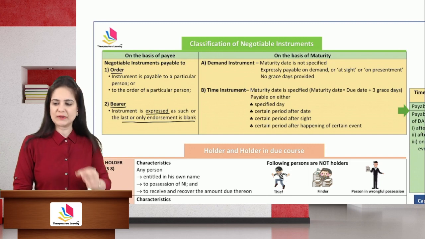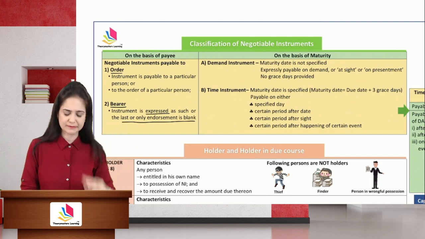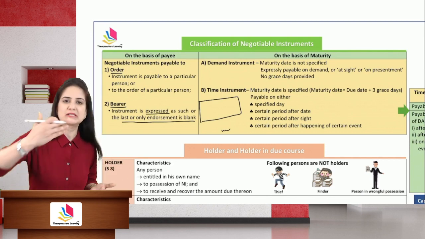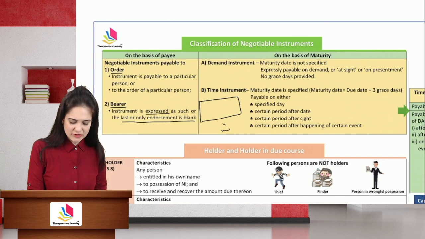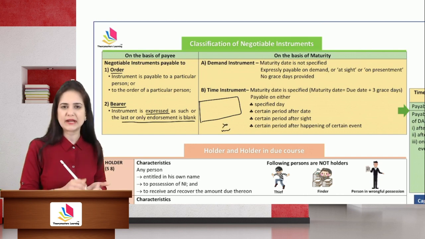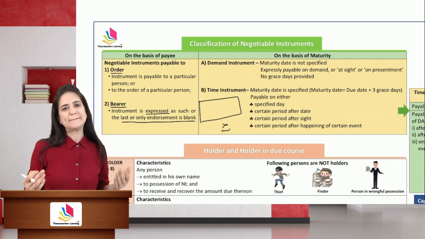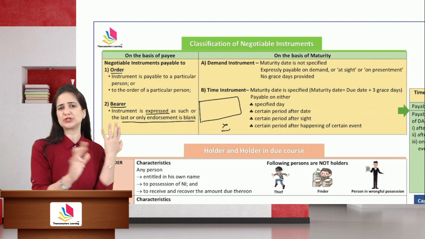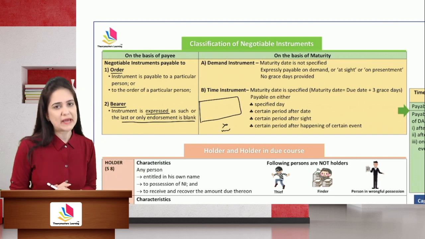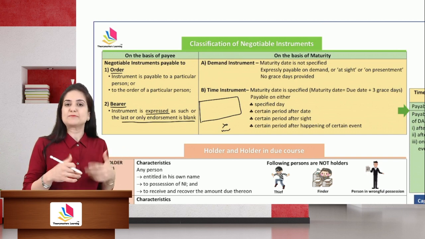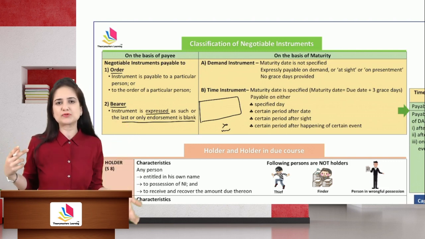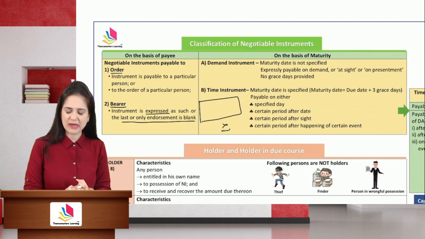Now, what is a blank endorsement and how does it make the instrument a bearer instrument? Now, this is a check. On the back of the check, I have only signed without writing the name of the person to whom I want to endorse. So if the name of the endorsee is not given, and the endorser has only signed, then this is a blank endorsement. That blank endorsement turns any kind of instrument, be it originally bearer or originally order, into a bearer instrument. So if it was issued as an order instrument, but ultimately because of blank endorsement it has turned into a bearer instrument, then that is also known as payable to the bearer.